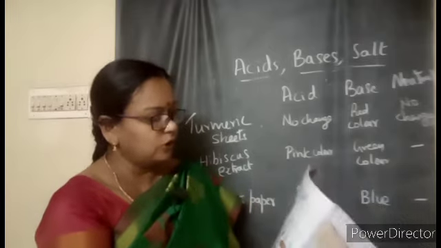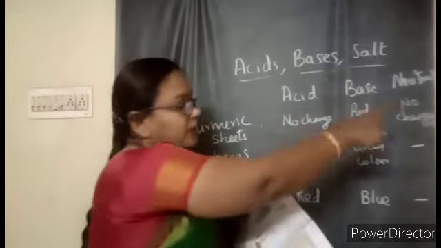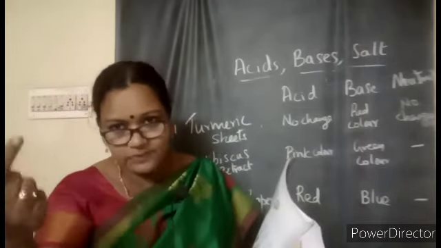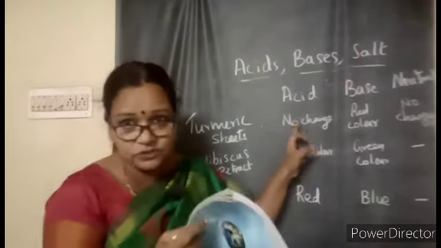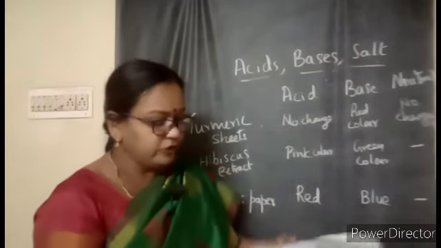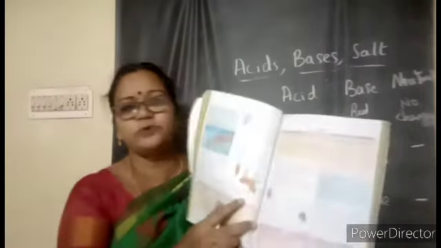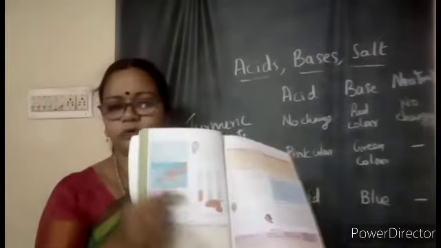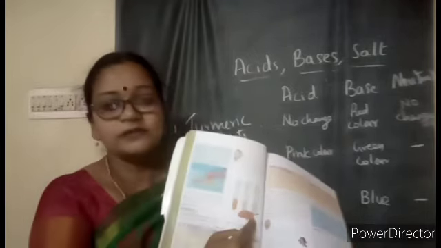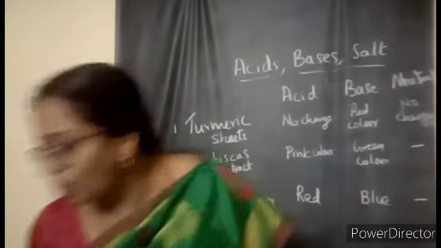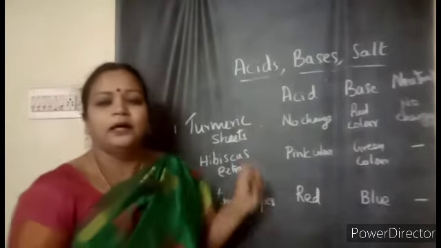sugar, common salt. All these things you take, and you keep the indicators at the side, and see what type of changes you are seeing. With the litmus paper, the litmus paper itself is changing, and if it is a turmeric sheet, you see the change in the turmeric sheet. But when you take the hibiscus extract, you will see the entire change, in the textbook it is there, in a test tube. So like that you can use transparent cups at home, try this and find out. Yes children, all these are natural indicators.